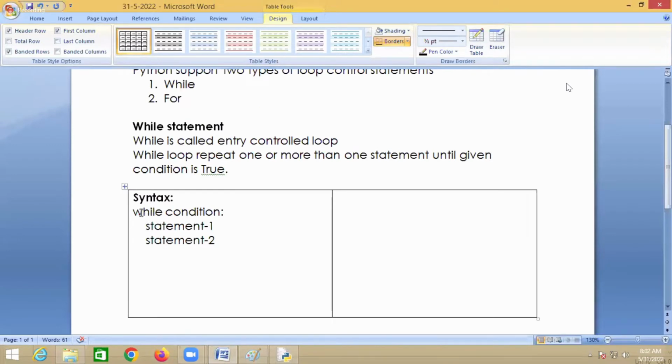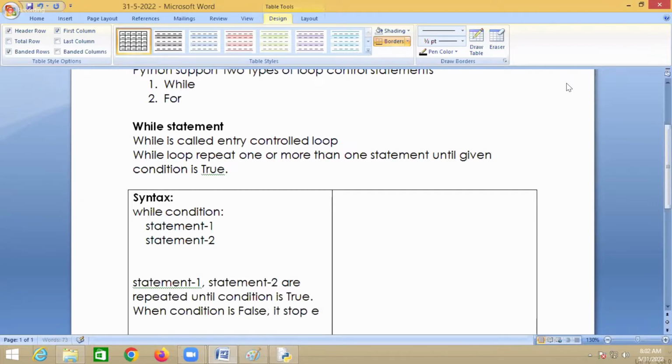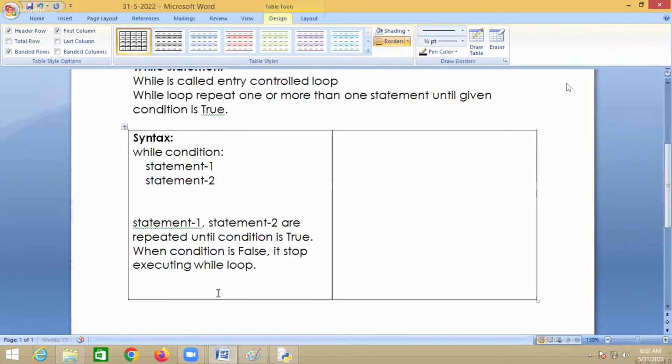So this is the syntax: while condition, statement 1 and statement 2. So what will happen? Statement 1 and statement 2 are repeated until the condition is what here? True. When the condition is false, it stops executing. While loop: statement 1, statement 2 are repeated until the condition is true.